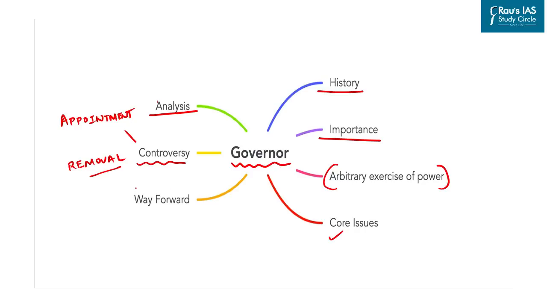At the last, we'll also try to understand the way forward that has been suggested by various commissions and committees, and try to understand how the role of the governor can be well envisaged such that the federal setup of the country is not disturbed and is utilized effectively.